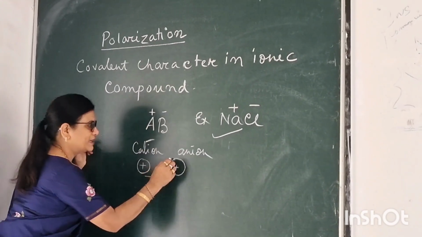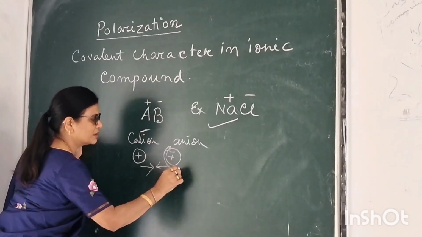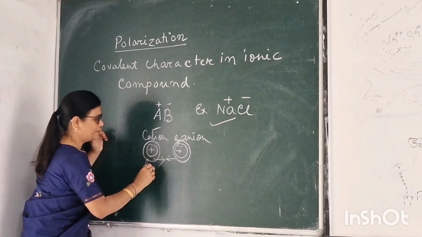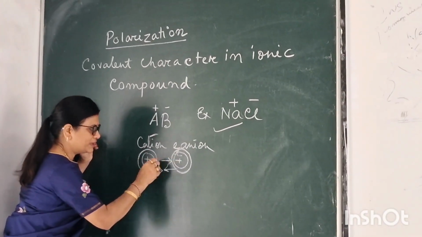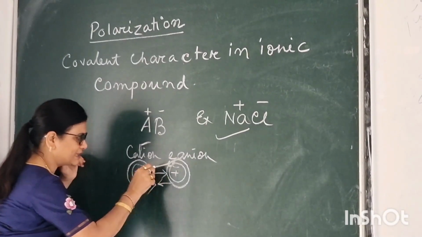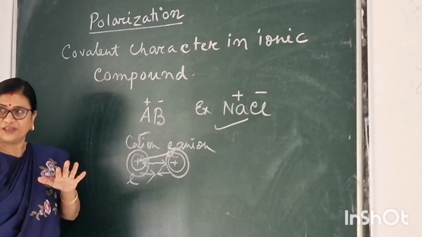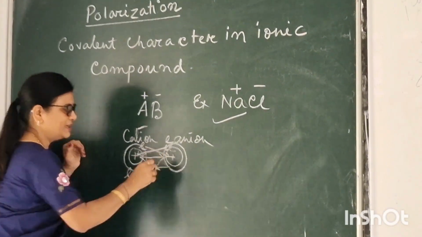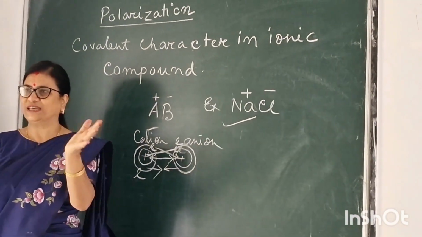The electrons here, electrons are also present. The positive nuclei repel each other. The electrons are attracted by the nucleus. That means repulsive and attractive forces exist between each other.